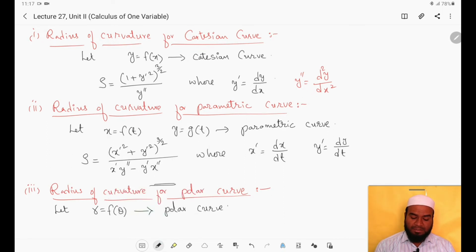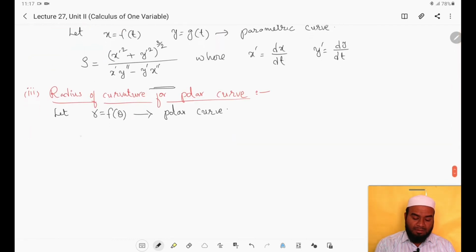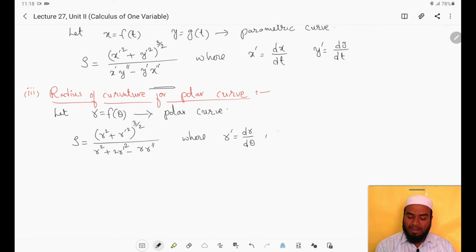And the formula for finding radius of curvature when the polar curve is given is rho equals (r square plus r dash square) whole power 3 by 2 divided by (r square plus 2r dash square minus r into r double dash), where r dash is given by dr by d theta and r double dash is given by the second order derivative of r with respect to theta, that is d square r by d theta square, right? This is the formula for finding radius of curvature for polar curve.